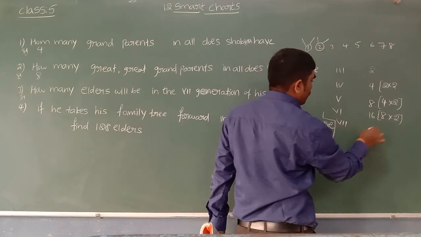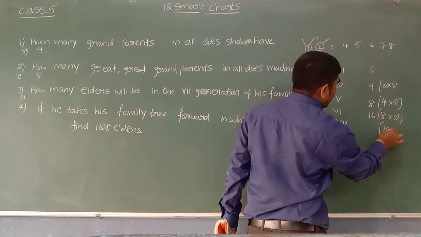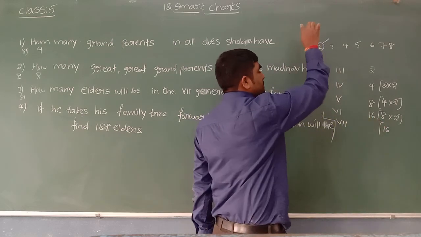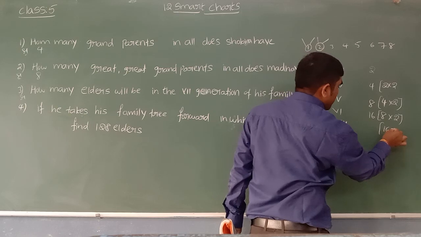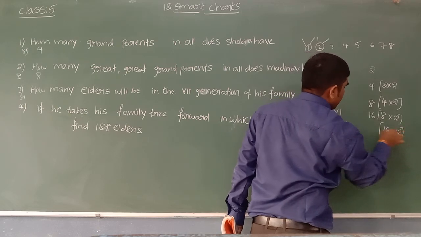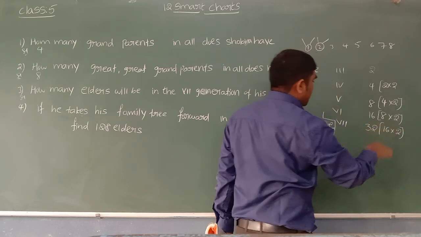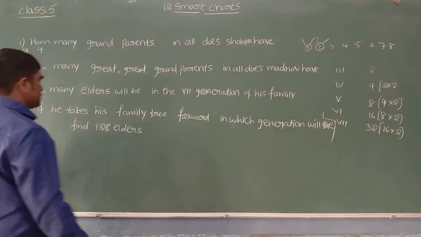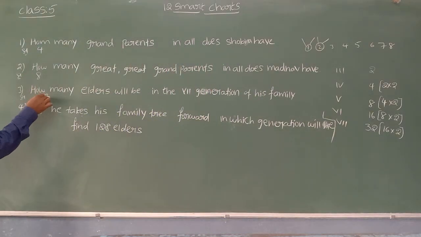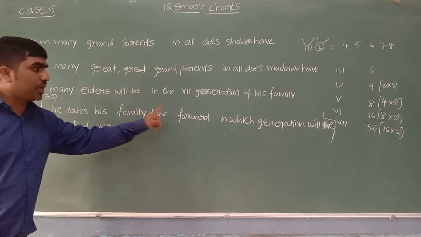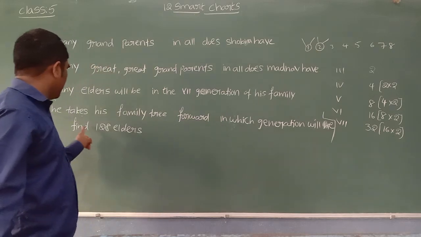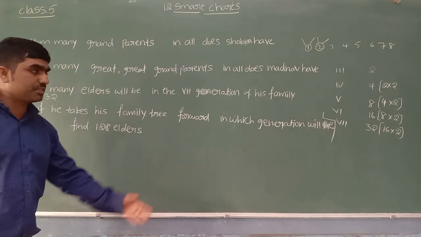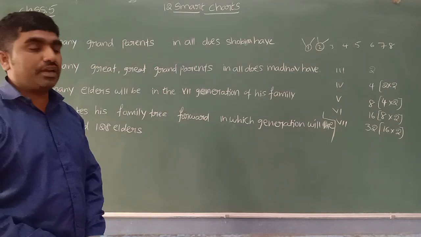Seventh generation, if you go, in the previous generation how many are there? 16. Again there are 16, and for each one mother and father. 16 into 2, 32. So there are 32 elders in the seventh generation. How many, beta? 32 elders. You can answer one more. If he takes his family tree forward, in which generation will he find 128 elders? Till the 7th generation we have only 32.